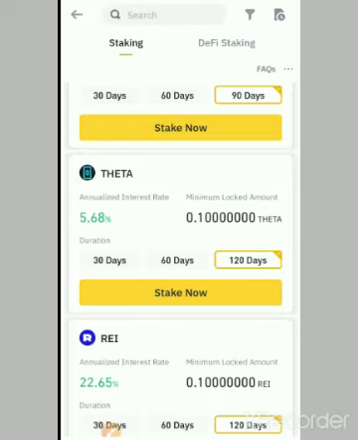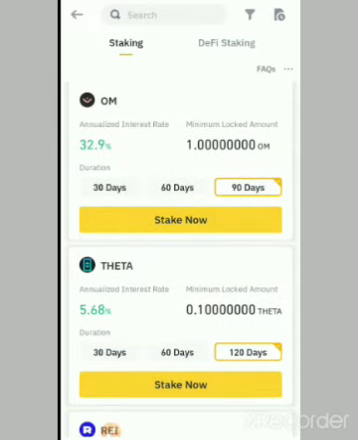That means this 5.68% is multiplied by 3. If the price of Theta has actually increased 3 times, that is 200% rather. So it's not just about the percentage, it's about the potential for price increase for each coin. Now I'm going to give you, lastly, as I promised, pitfalls to avoid.